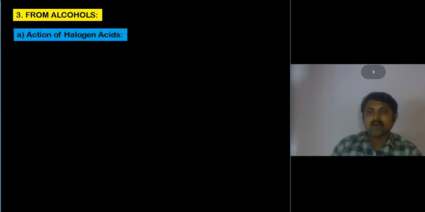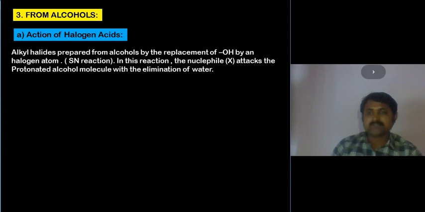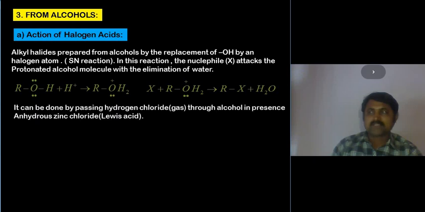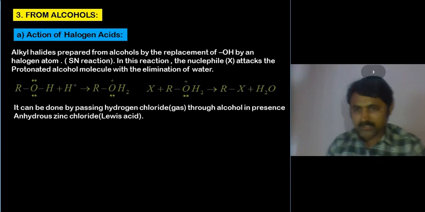So from alcohols, how do you prepare? Action of halogen acids. This is a substitution reaction where the oxygen acts as a nucleophile and is attacked by the proton from these acids. After that, removal of water brings in the halogen. So we got RX. RX is the compound called haloalkane.